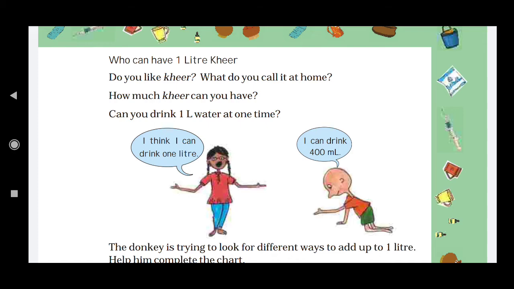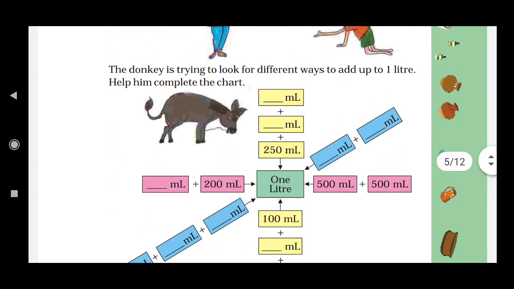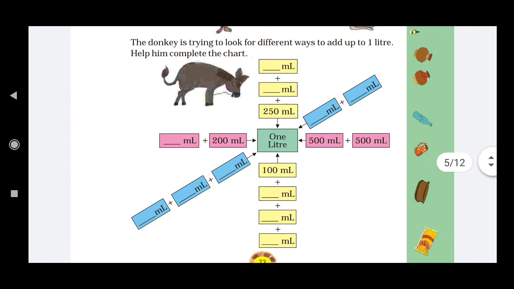Moving further, the donkey is trying to look for different ways to add up to 1 liter. Help him to complete the chart. Let's understand the chart first. In the greenish box it is written 1 liter, right? On the right hand side of the box there are two boxes of pink color, and in them it is written 500 ml plus 500 ml, which is equal to 1 liter.